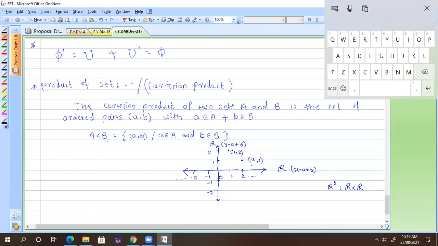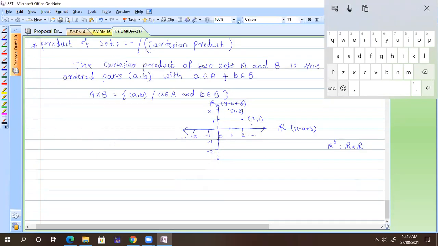What do we call what is beyond triplets? Tuples, then quadruplets, something like that. So when we have n sets A1, A2, A3, A4, A5, up to An, and I take the product, I get n-tuples. Like that we have a Cartesian product. Does everyone understand the Cartesian product? Now we will take one example also.